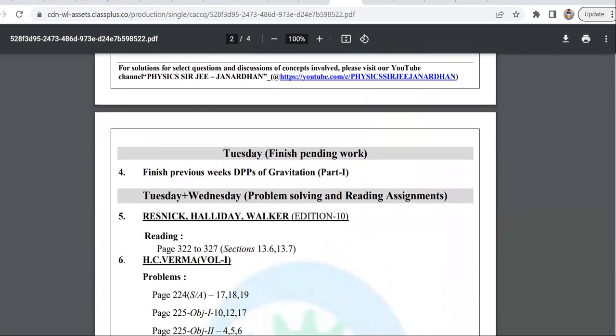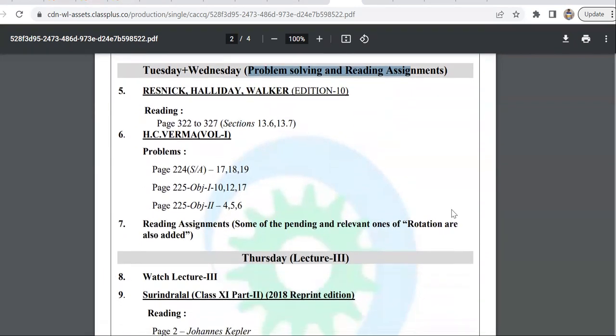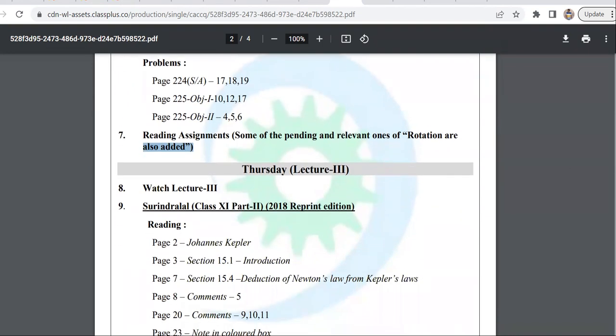So on Tuesday, finish the pending work of previous DPPs. And Tuesday plus Wednesday, I've given a break from the lectures. You have to do problem solving and the reading assignments. So there will be reading assignments also. Some of the pending and relevant ones of rotation. Rotation is the previous week of gravitation, no? They will also be added. You can check it out in the folder.